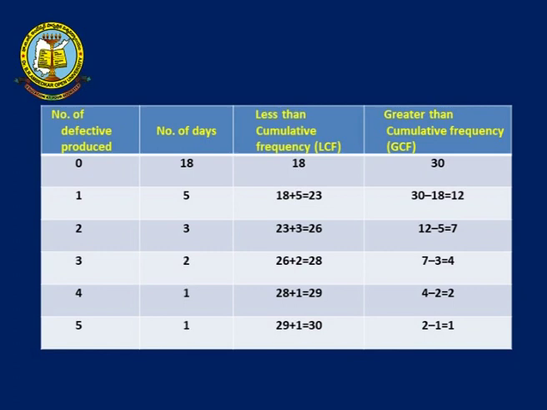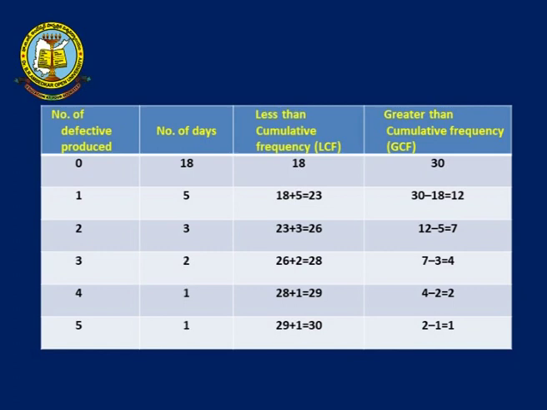Now, coming to the fourth row, our frequency value is 2 days and we already have a less than cumulative frequency of 26. 26 plus 2 is equal to 28, and so on like this. Finally, we got 29 plus 1, which is 30. The last number, 30, is equal to the total number of days. This is known as the less than cumulative calculation part, the less than cumulative frequency. How to calculate the less than cumulative frequency? I just gave an example here.